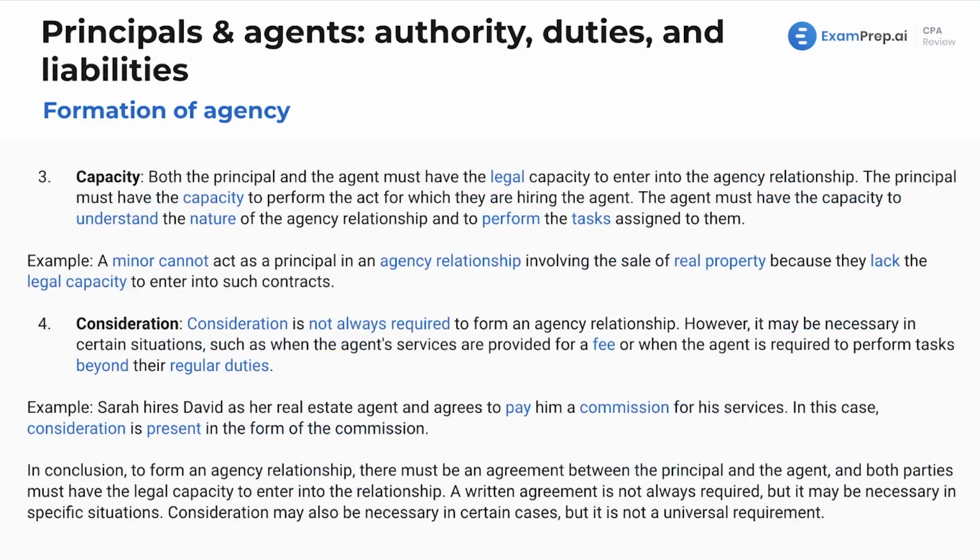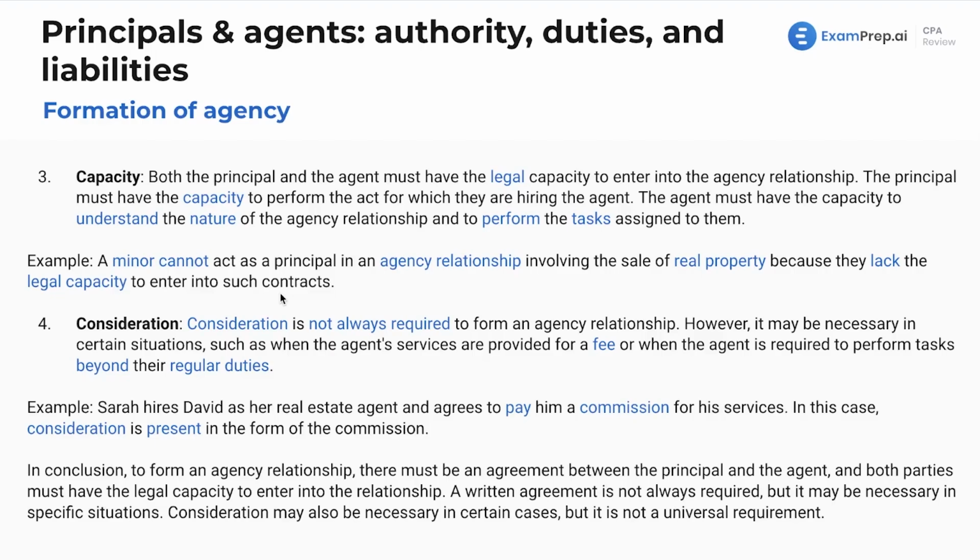Next up, capacity. Both the principal and the agent must have the legal capacity to enter into the agency relationship. The principal must have the capacity to perform the act for which they are hiring the agent. The agent must have the capacity to understand the nature of the agency relationship and perform the tasks assigned to them. Now, a minor, such as a child, cannot act as a principal in an agency relationship involving the sale of real property because they lack the legal capacity to enter into such contracts. If you can't do something, then an agency relationship is not formed.